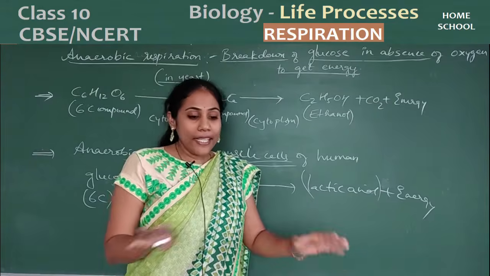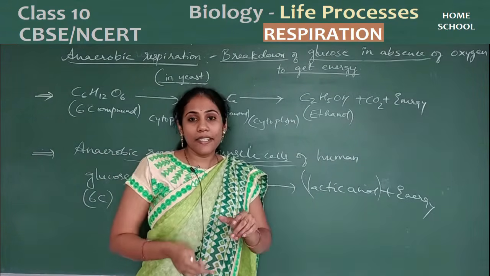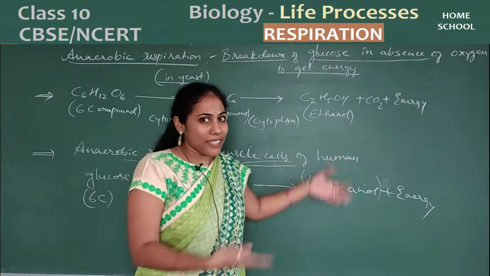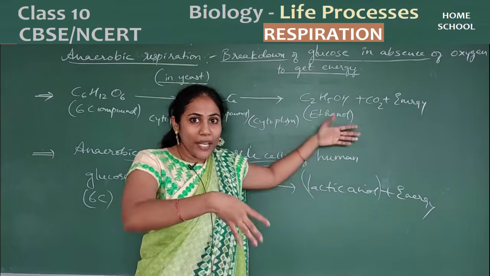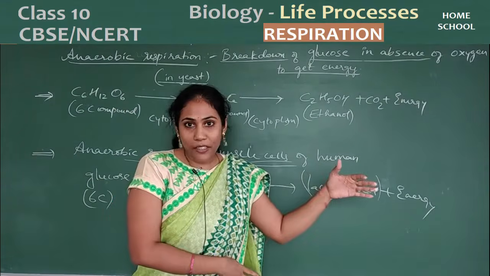Is it clear? And now I'll give you one flow chart. You can easily remember the various pathways. There are 3 pathways, isn't it? 2 anaerobic respiration pathways and 1 aerobic respiration pathway with glucose.